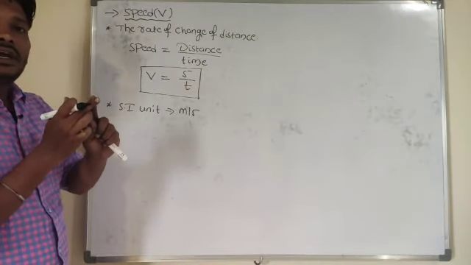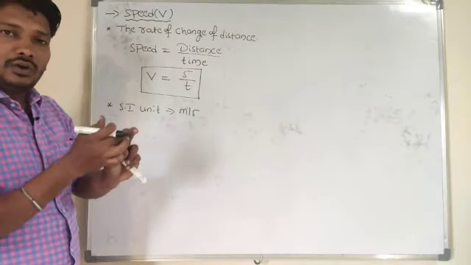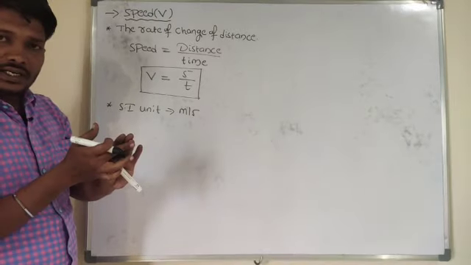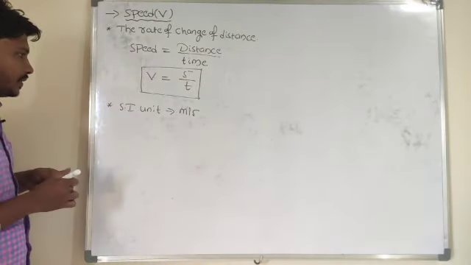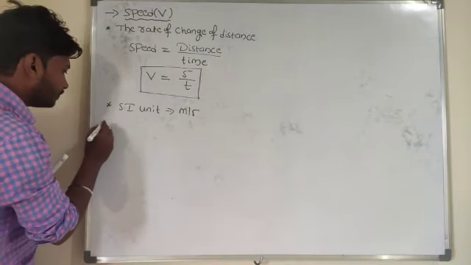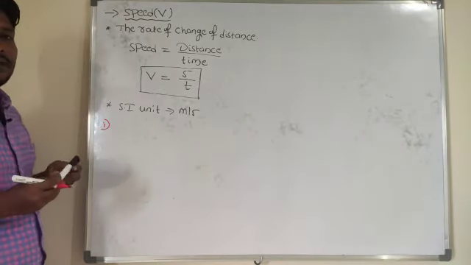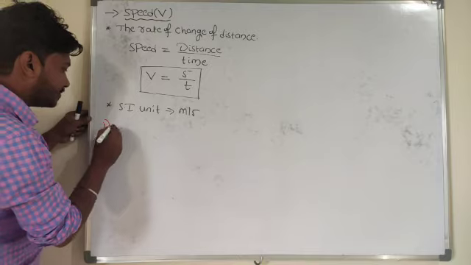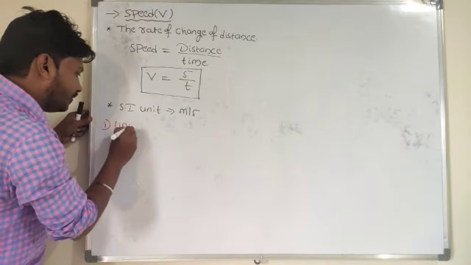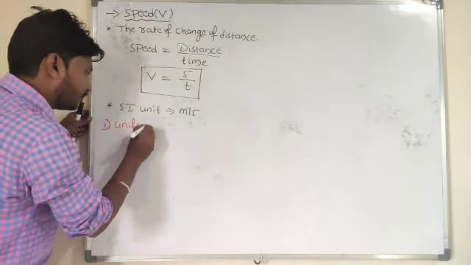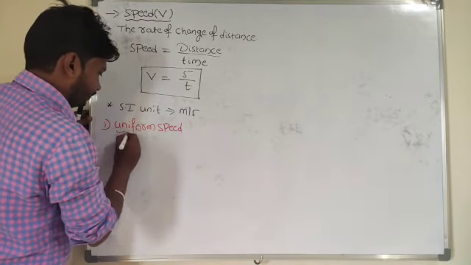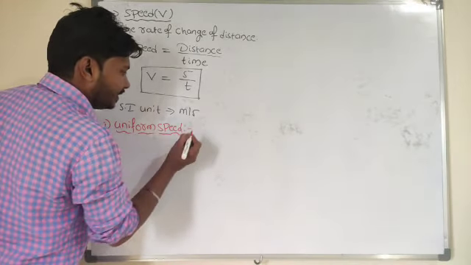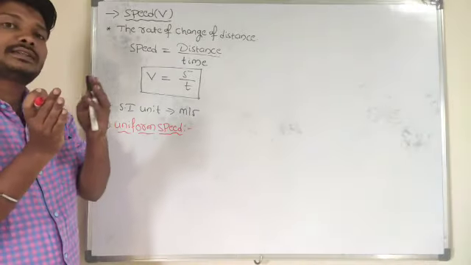Now, for speed we will consider the different types: uniform speed, non-uniform speed, instantaneous speed and average speed. Let me discuss them one by one, beginning with the types of speed. First, I will consider uniform speed. The name itself suggests that uniform means same.